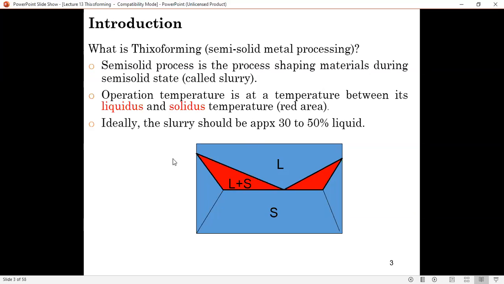Ideally, the slurry should be approximately 30 to 50% liquid. So based on this phase diagram, where you want to operate and at what temperature, it should be approximately 30 to 50% liquid. So you have to make sure that you have a material that can be in a semi-solid state, and which can achieve that 30 to 50% liquid state, and still be in a form that can be handled.